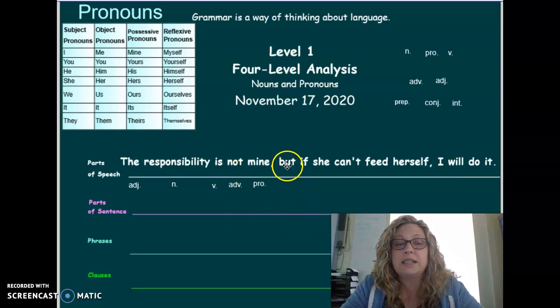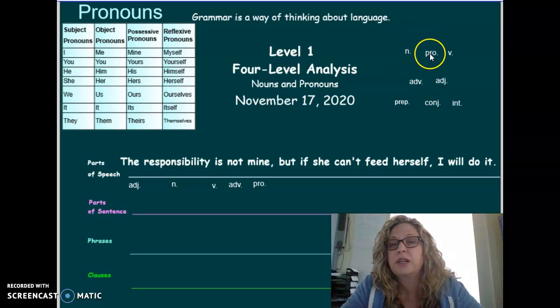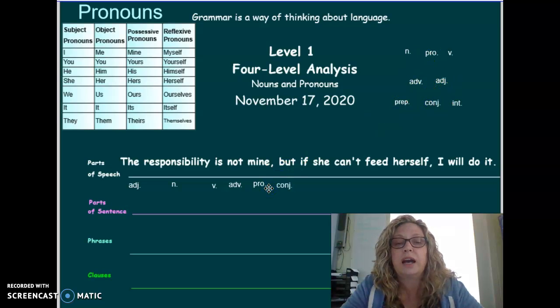All right, but. Is but a person, place, or thing? Nope. Is it a pronoun? I, you, he, she, we, it, they, me, my, yours, herself, himself? None of those things. So it is a something else. How about if? Is that a noun, a pronoun, or something else? This is going to be a something else.